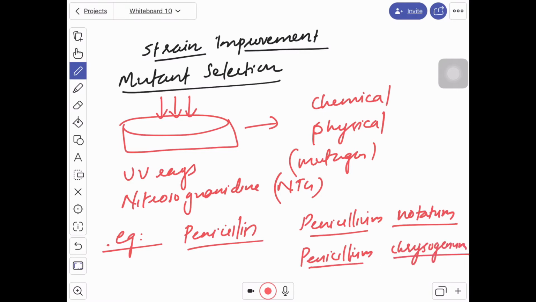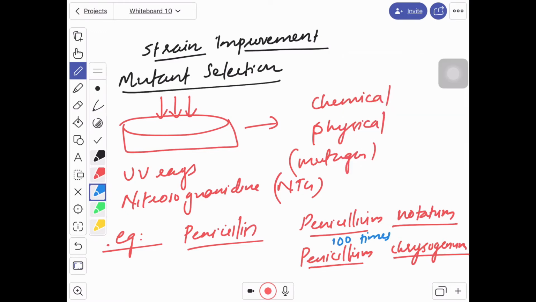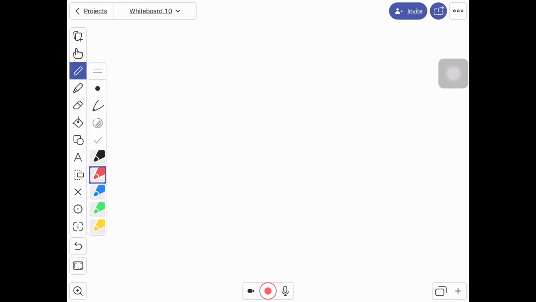This Penicillium chrysogenum is able to produce penicillin at 100 times the concentration of Penicillium notatum. But to get Penicillium chrysogenum, many attempts were done by using mutant selection. So this is one of the classical methods of strain improvement.